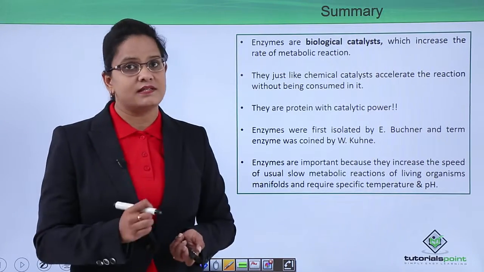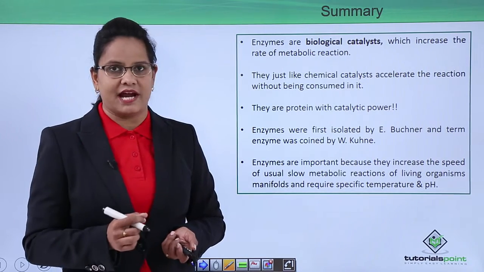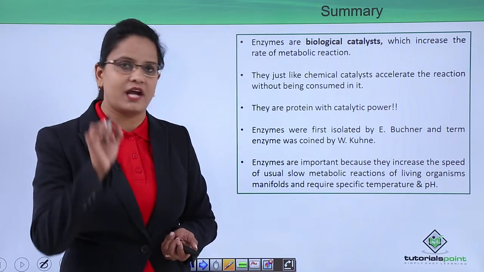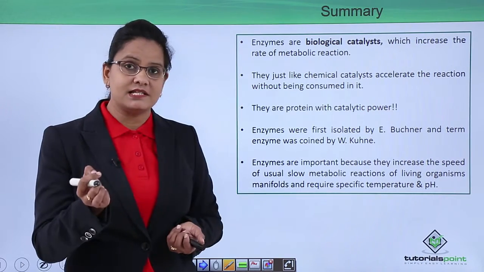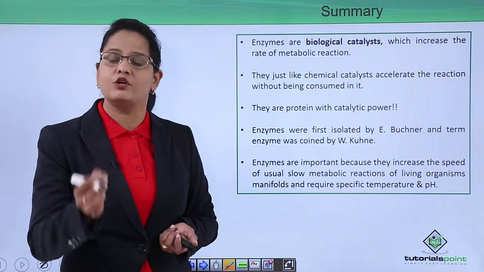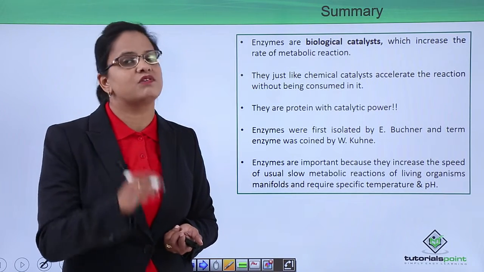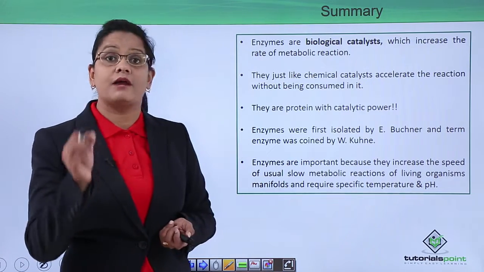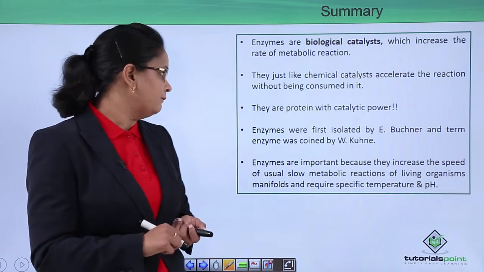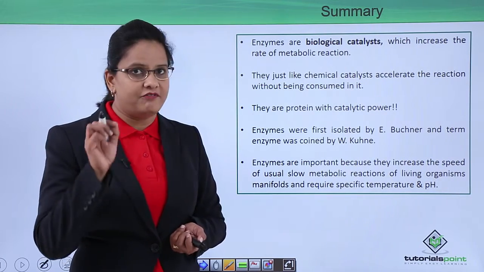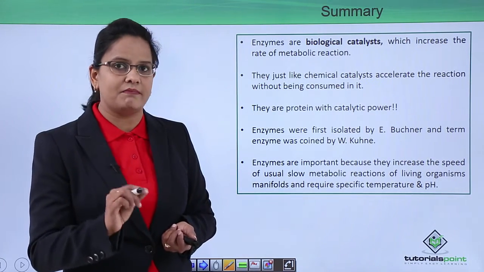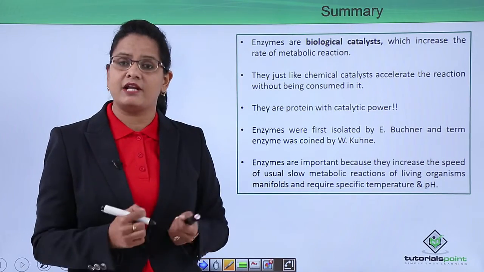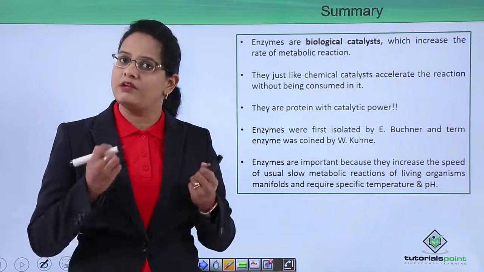So to summarize, we can say enzymes are biological catalysts which increase the speed of metabolic reactions at specific temperature and pH. Just like chemical catalysts, they accelerate but do not participate quantitatively as well as qualitatively. They are not used up in a reaction. Now they are proteins with a catalytic power. They were first isolated by Edward Buchner, and the term enzyme was given by W. Kuhne. And the enzymes are very important because the metabolic reactions on their own will be slow.